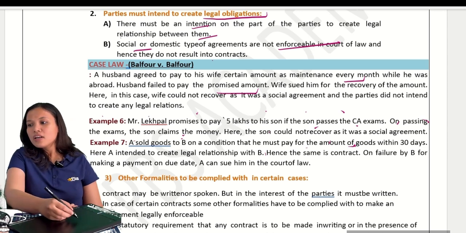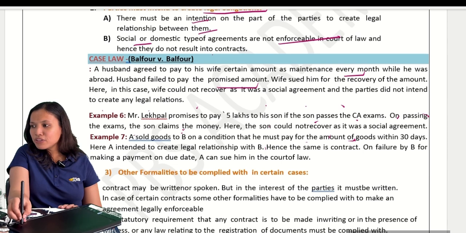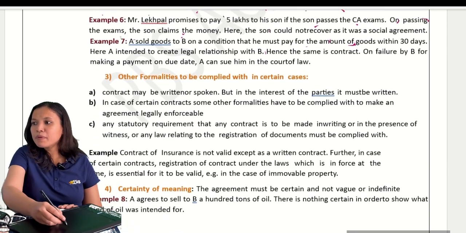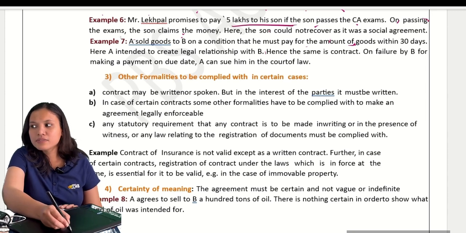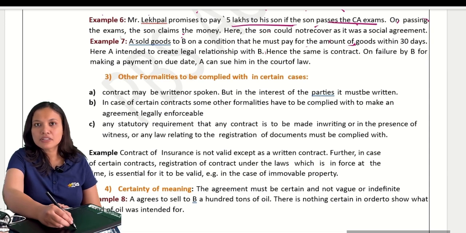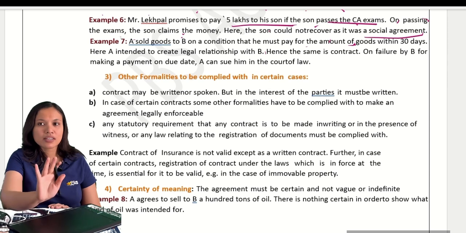Okay. Chalo. Next, answer the questions soon. I'm giving you 2-3 questions. Answer me quickly. Lekpal promises to pay 5 lakhs to his son if son passes CA exams. Can son claim the money on passing the exams? If father fails to do so, can he? No. Why? Because it is a social agreement.